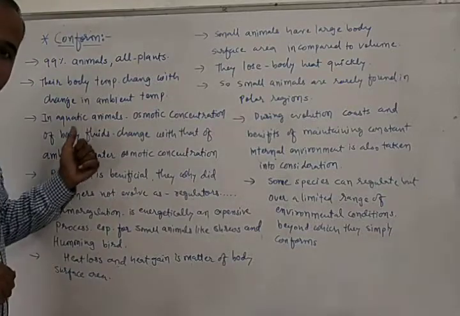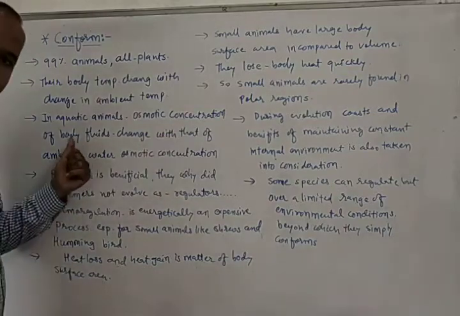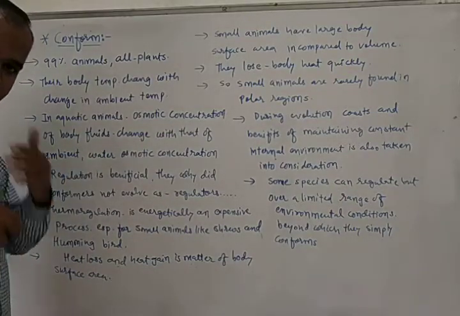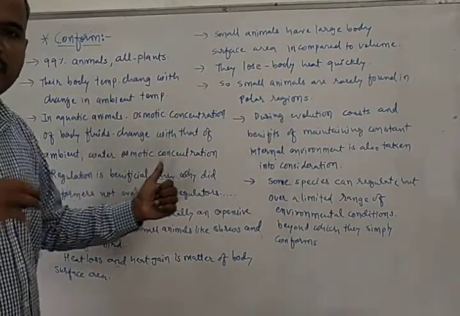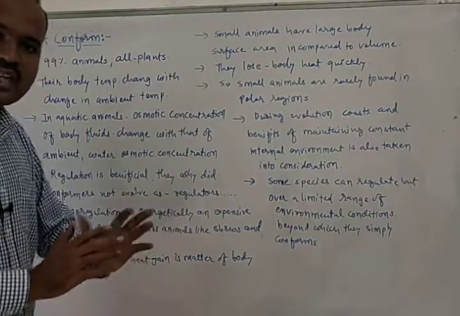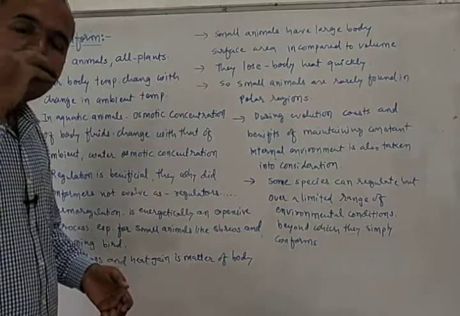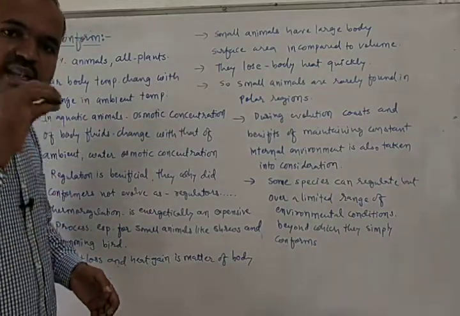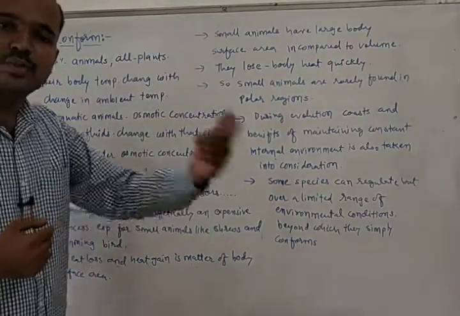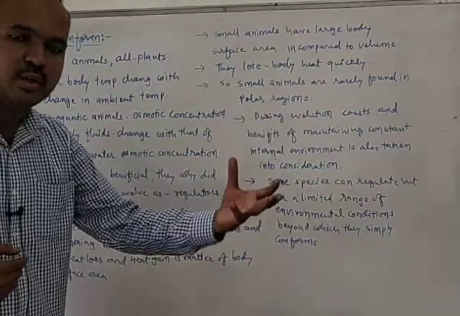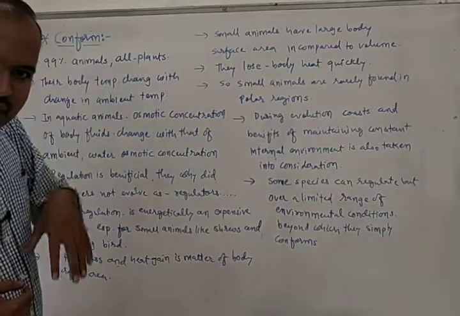The same thing occurs with aquatic animals. In aquatic animals living in aquatic habitats, the osmotic concentration of the body fluid will change with that of the ambient water osmotic concentration. When the ambient water osmotic concentration changes, it results in a change of the osmotic concentration of the body fluid.